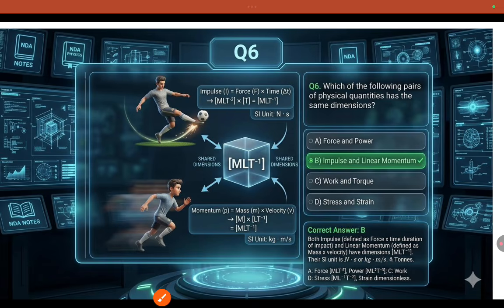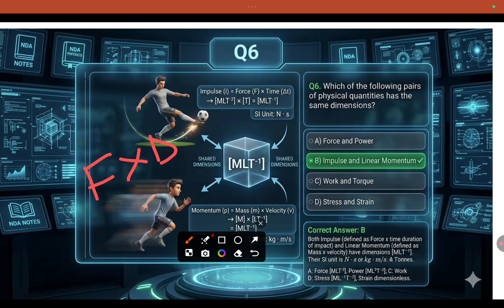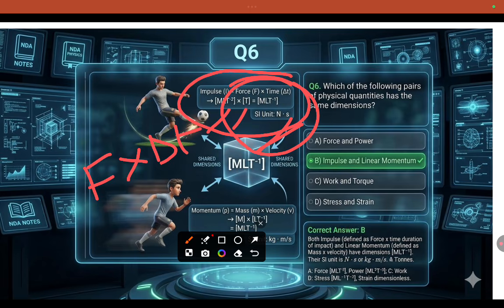Okay, coming to the next question, which of the following pairs have the same physical quantities? See here, impulse is force into change of time. Force is M L T minus 2 times time, so that is M L T minus 1. Impulse is Newton second.